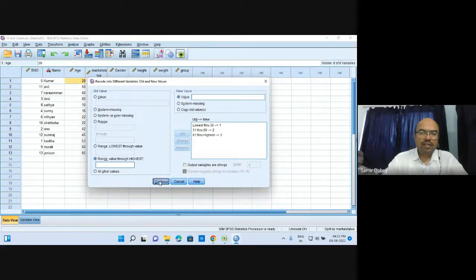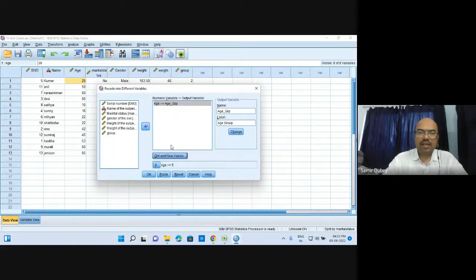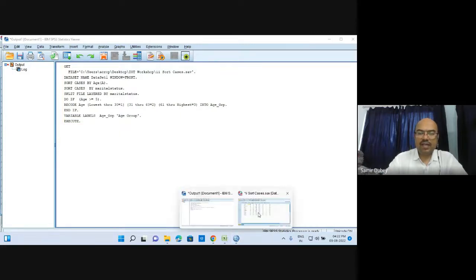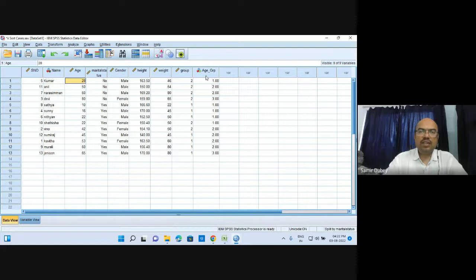Now continue with this. Here we have continued. Everything is properly being set, and once you hit OK, you will find that this operation has been done. Now let us go to the data file, and you will find that this new age group has already been made. A new variable has been added as the age group. So whatever age group, depending upon the age, a group has already been created.